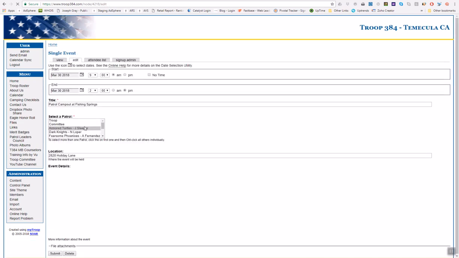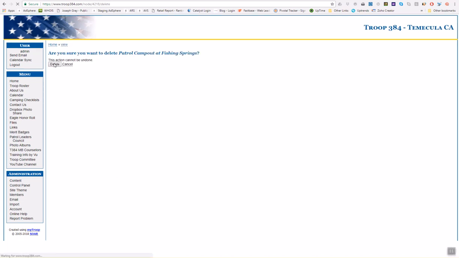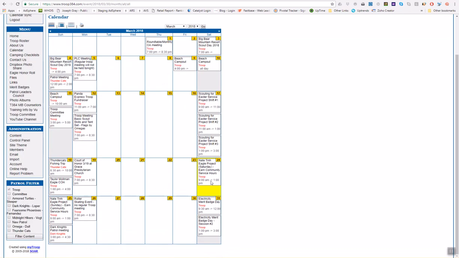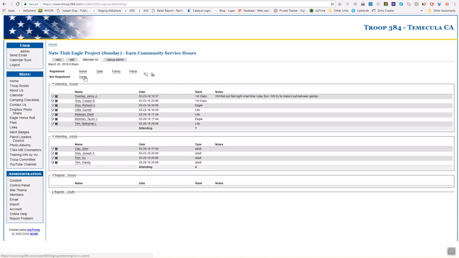So I'm going to go ahead and delete this event since it's just a test. And we're going to look at Isaiah's event coming up here on Sunday. Let's say you were the patrol leader for this. If you click on the attendee list, as I was showing you earlier, this is where it'll show you the scouts that are attending as well as the adults that are attending. So be aware of that.